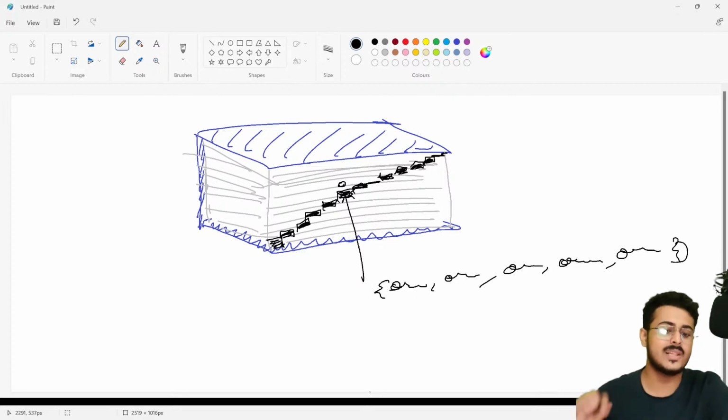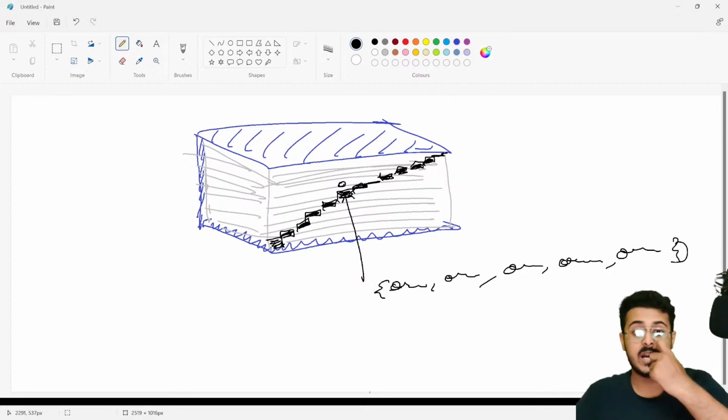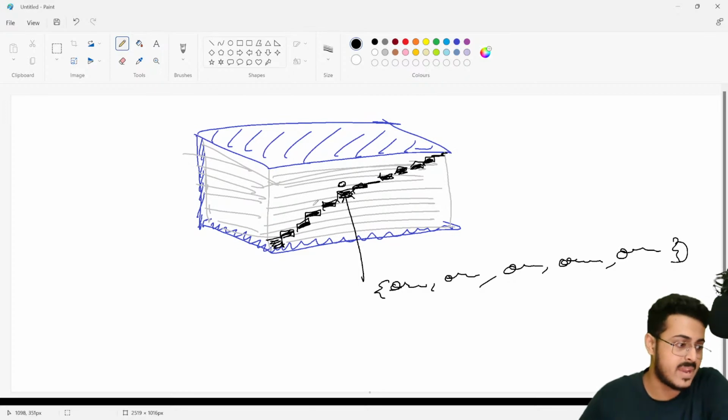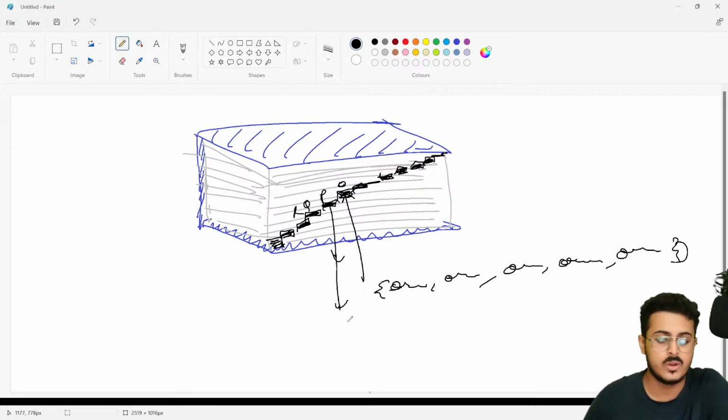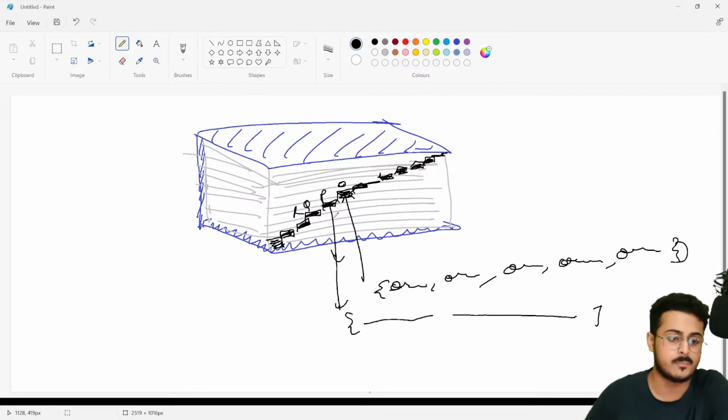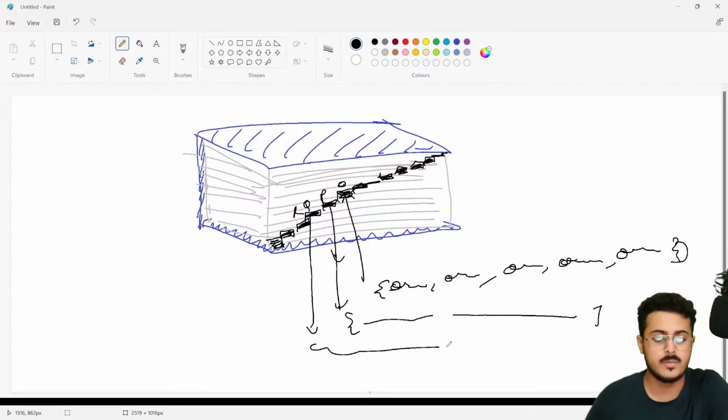So you get all the words that start with O right over there, and every step corresponds to its very own words. So from P we'll have some words, from Q we'll have some words, for R we will have some words.